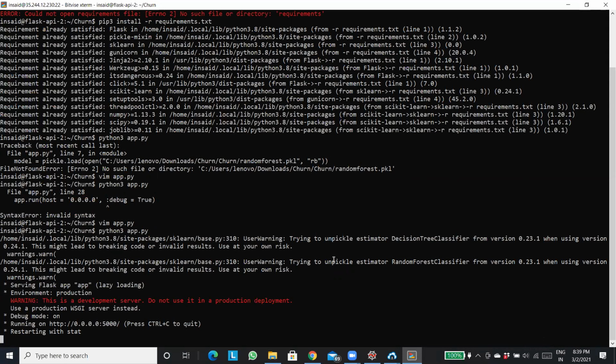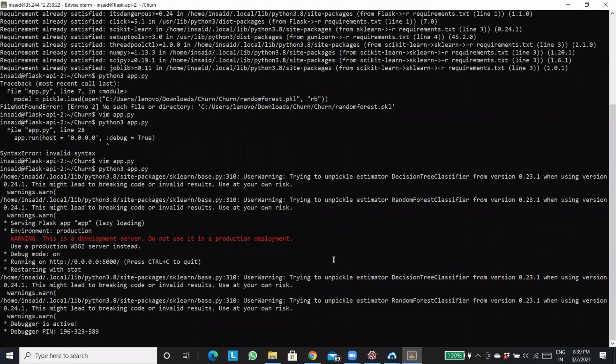we have again deployed it, right? Here, my annotations are again not working. Yeah, this is the link that I am getting, that is 0.0.0.0 colon 5000.